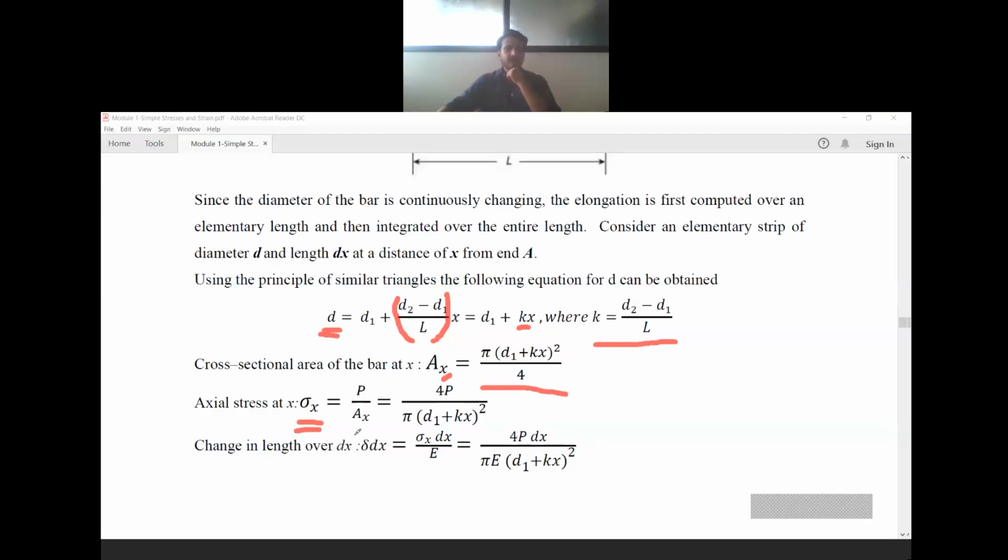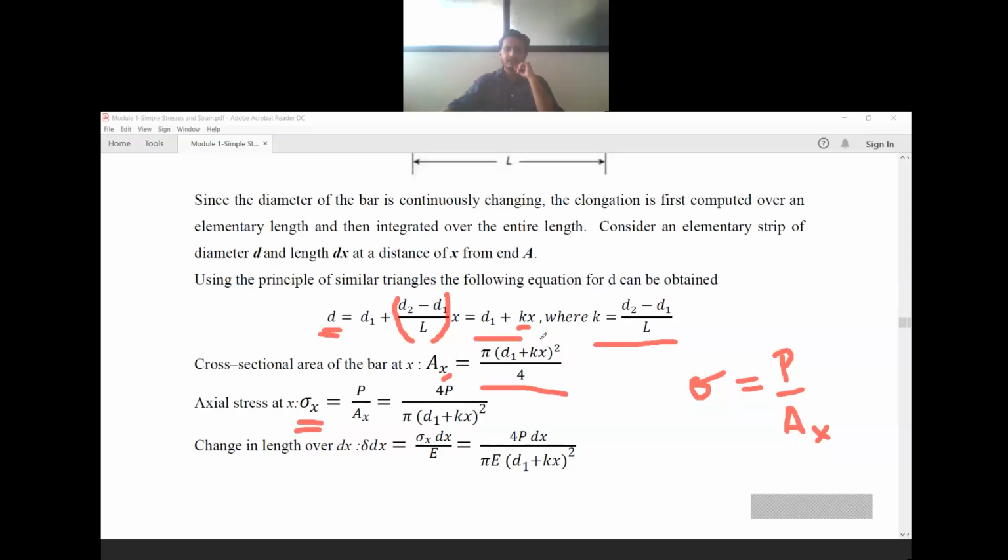Your force may be either tension or compression. That doesn't matter. The elongation of the bar will vary according to the type of force. If it is tensile, it will elongate. If it is compression, it will decrease in length. What we are considering is just a change in length. To calculate stress, as we all know, stress is equal to load by area. We indicate load as P and area as Ax, so we have P and Ax.